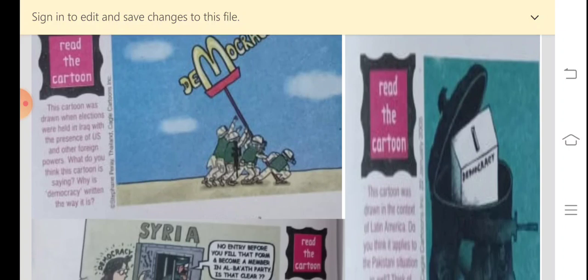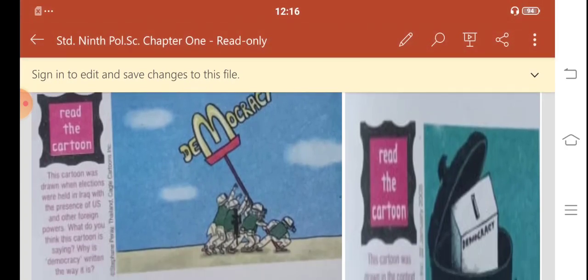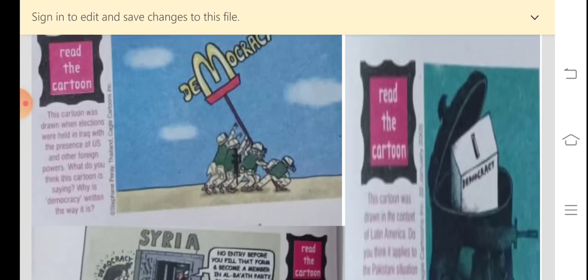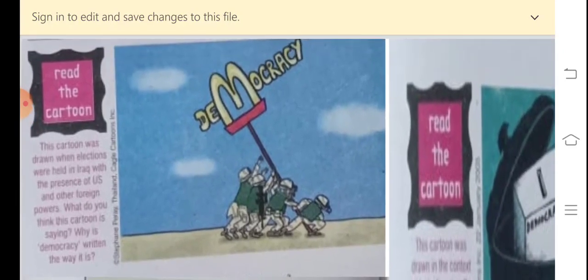On page number 3 down you will see that there is a cartoon, and in this cartoon you can see that the soldiers are trying to put a symbol of democracy. It means that they are trying to establish democracy. So first I'll read the question. This cartoon was drawn when elections were held in Iraq with the presence of US and other foreign powers.